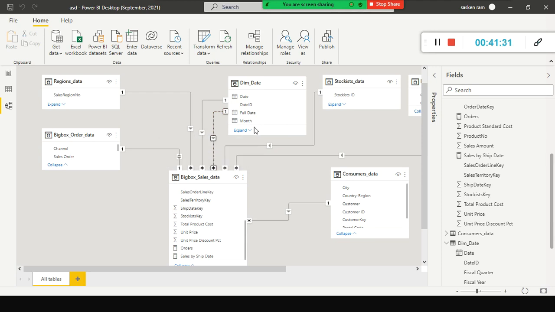See, there are two approaches available in this case. One approach is you can link the date ID with the ship date key. But we have already established the relationship between date ID and order date key, this date column to this date column, and we have another date column called ship date. So this column and this date ID I need to link. Only then can I do the slicing and dicing. But I created an inactive relationship. Is that really helpful?